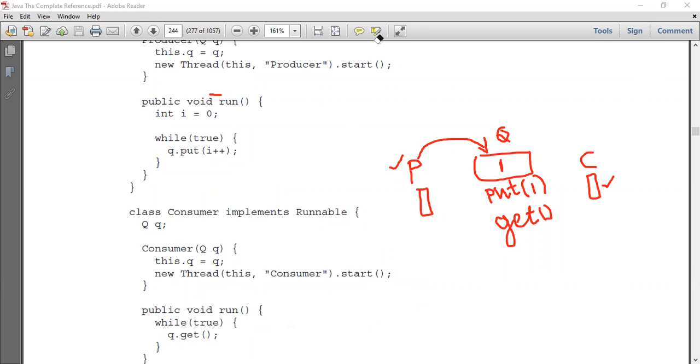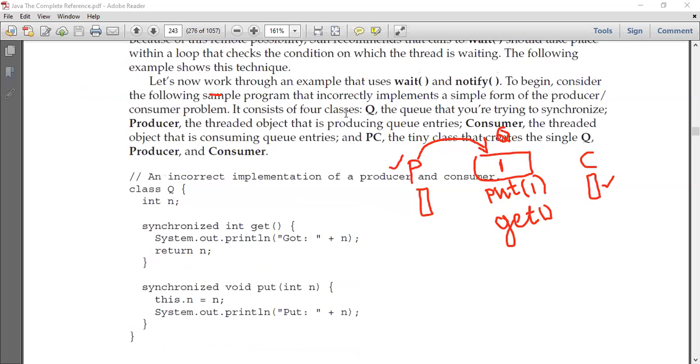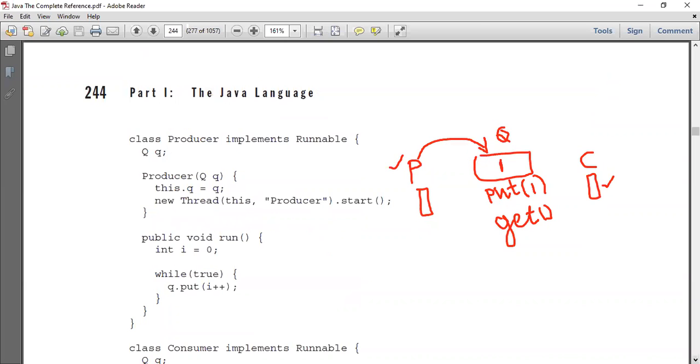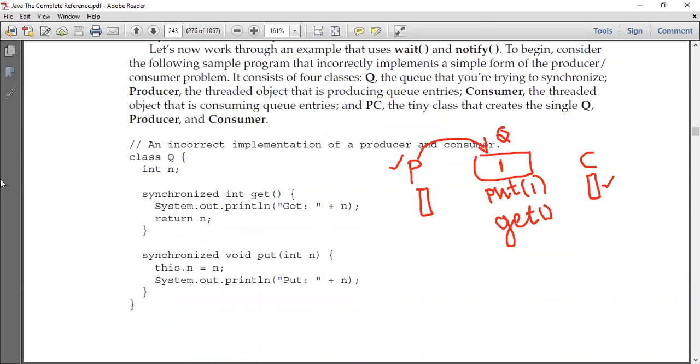Now let us move to this Q class. We have a class called Q, and inside this class called Q, I need to have two methods: one is the put method and one more is the get method.